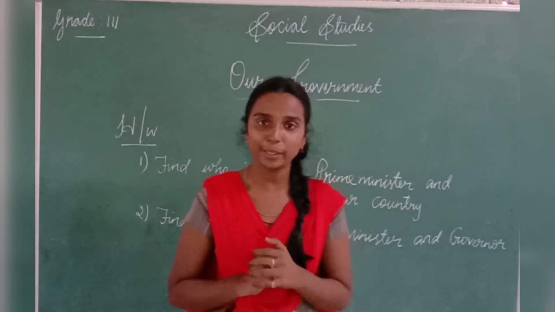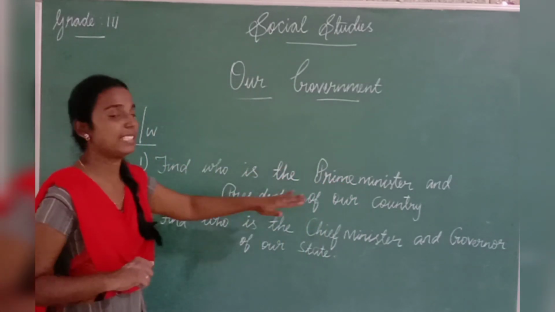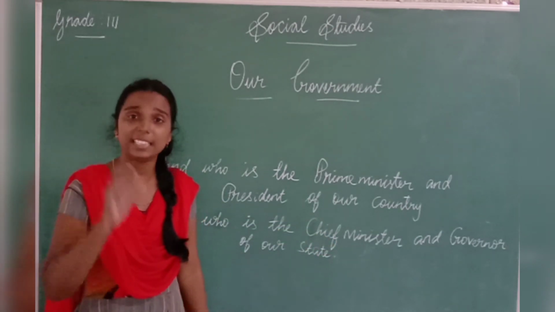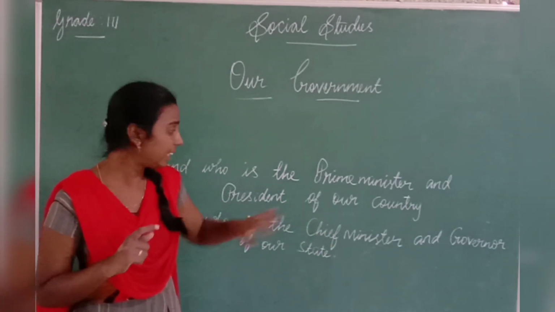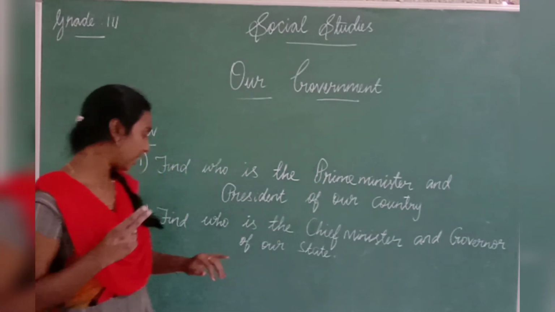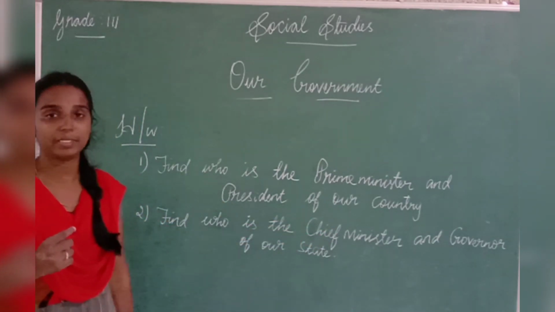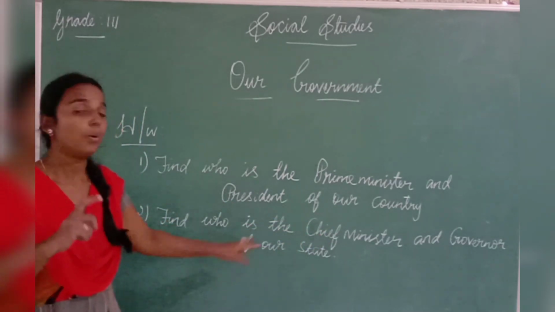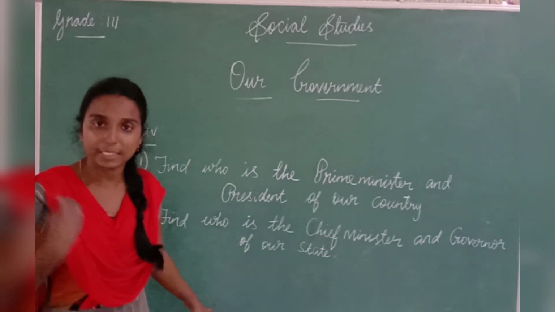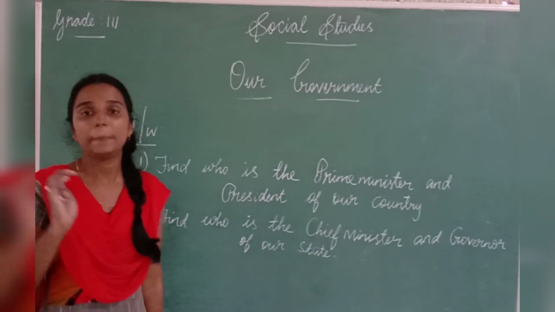So your homework for today is to find who is the Prime Minister and President of our country. So which is our country? Our country is India, right? So you have to find who is our Prime Minister and who is our President. And also our second question is to find who is the Chief Minister and Governor of our state. So which is our state? Tamil Nadu, right? So you have to find who is the Chief Minister and Governor of Tamil Nadu.